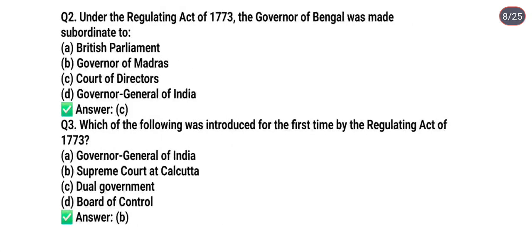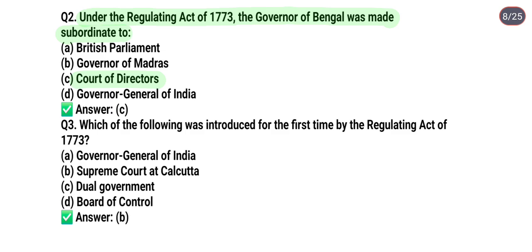So next question is, under the Regulating Act of 1773, the Governor of Bengal was made subordinate to which or whom? Option A, British Parliament. Option B, Governor of Madras. Option C, Court of Directors. Option D, Governor General of India. But the correct answer is C. It means Court of Directors under the Regulating Act of 1773.